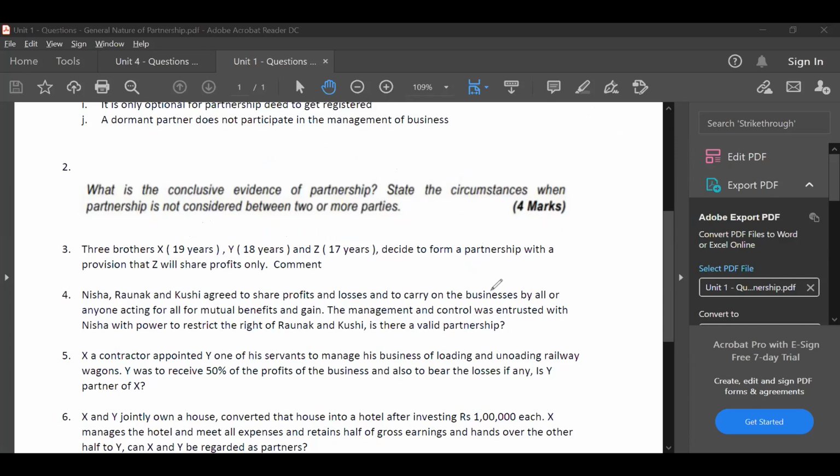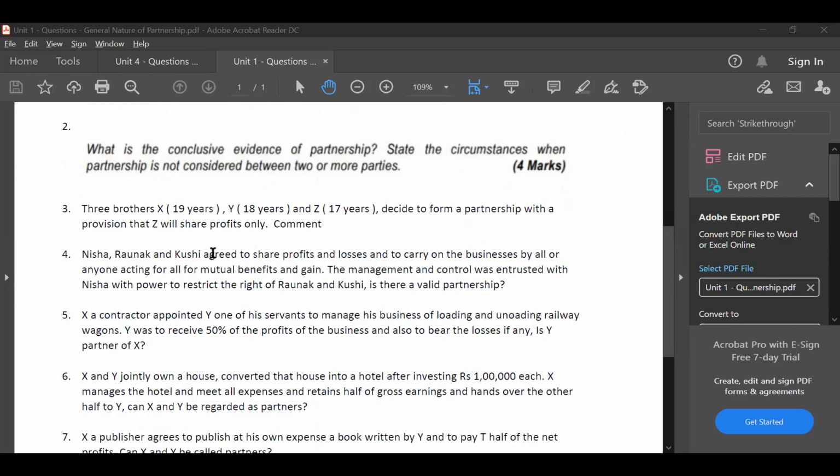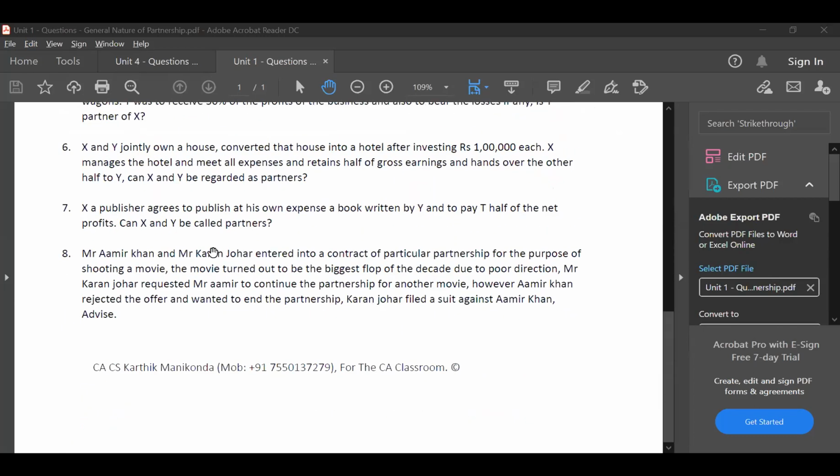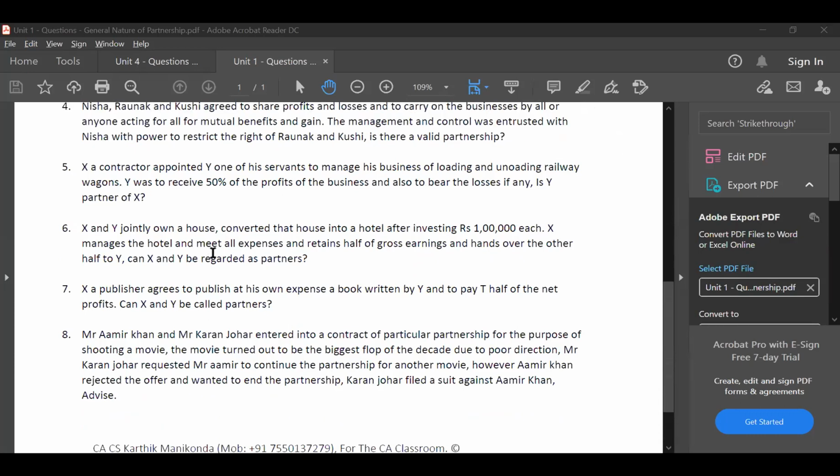Next. Now, guys, let me finish all the questions. Then I'll take all your doubts. Don't worry, guys. Let me proceed to next question. Question number 5, 6, 7, 8. We only have 4 more questions. Let me finish all these 4 questions. Then I'll take up doubts of whoever has the doubts. Don't worry, all the doubts I will cover.